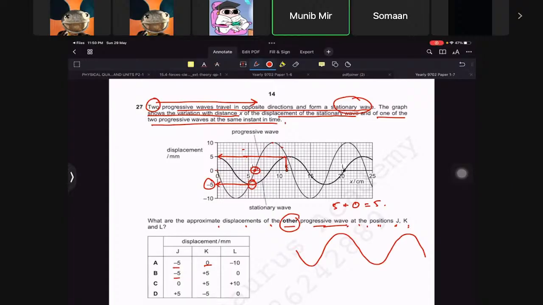Wait, could you repeat that? Okay, I'll tell you what I've thought about it now. So at J, the resultant wave has a displacement of -5. You agree?